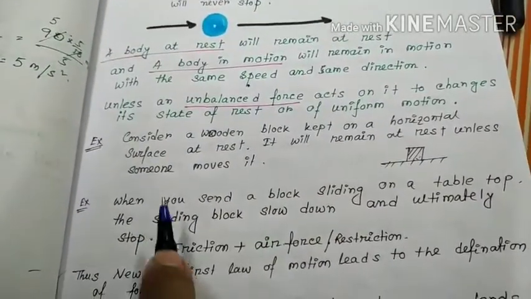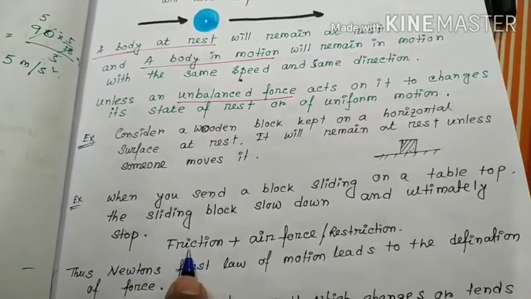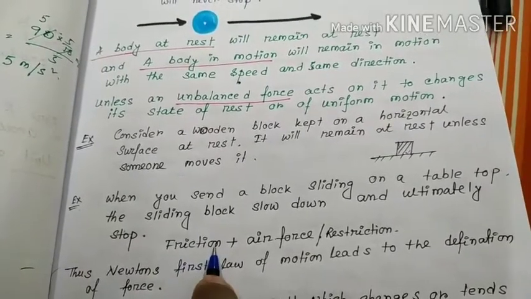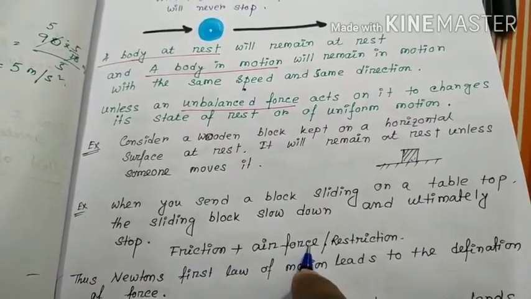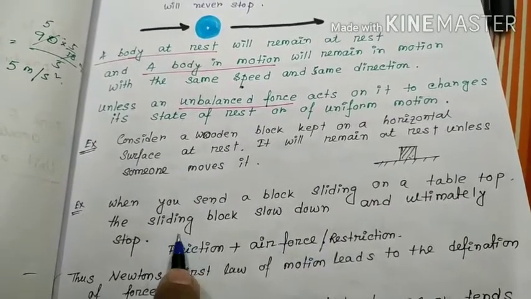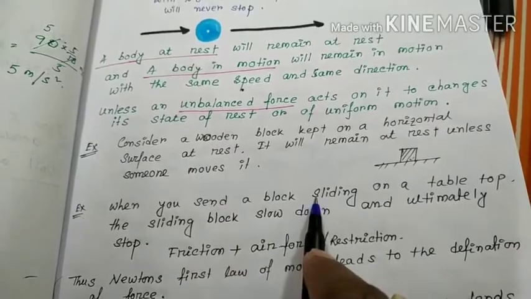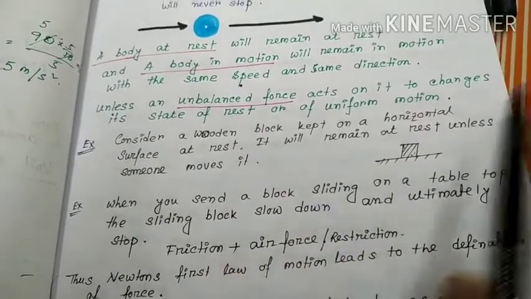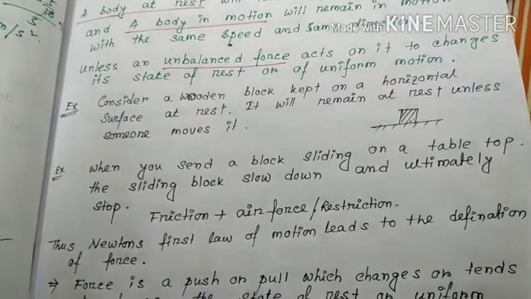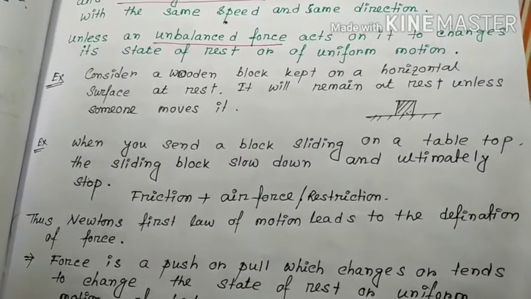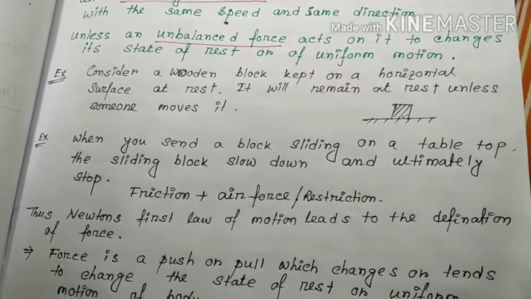It does follow it, because we are not considering the frictional force and air resistance. If we remove these two forces, then a body slid on the table will keep moving on and on.